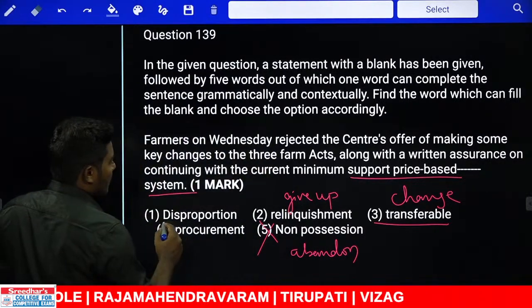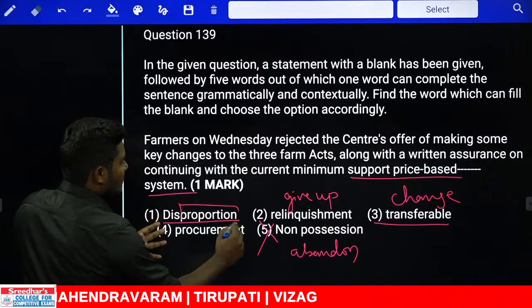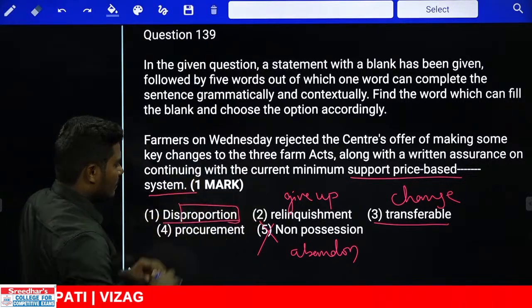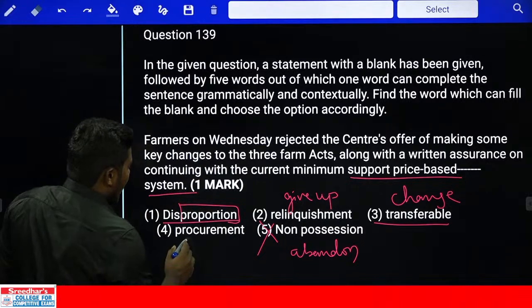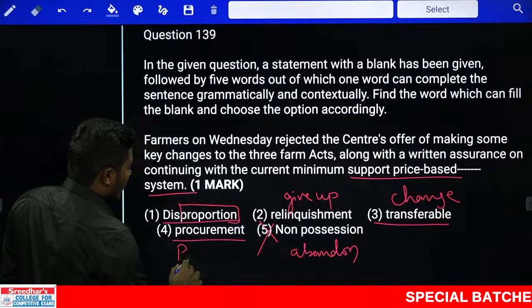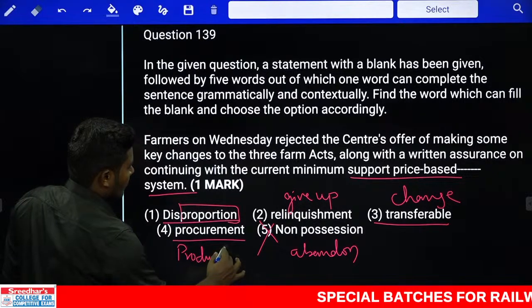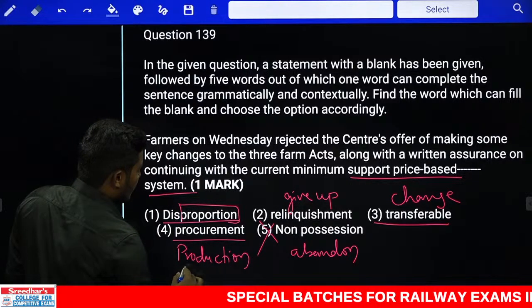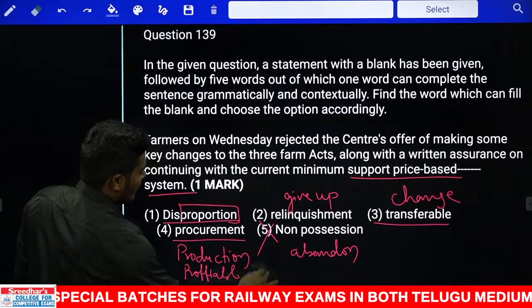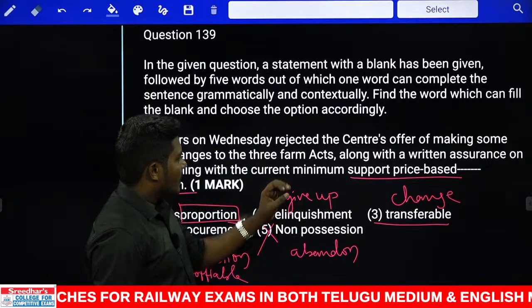Next one, disproportionate. Proportionate is okay. Disproportionate is something that cannot be divided properly among the people. Another one is procurement. Procurement is nothing but something that speaks about production or something that is profitable. Now look at the case very carefully.